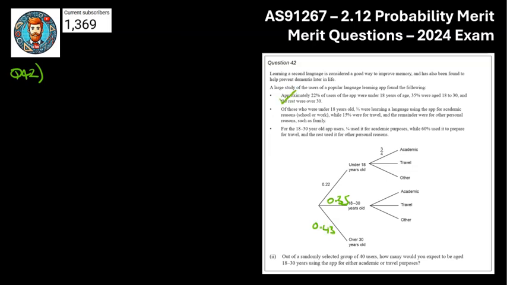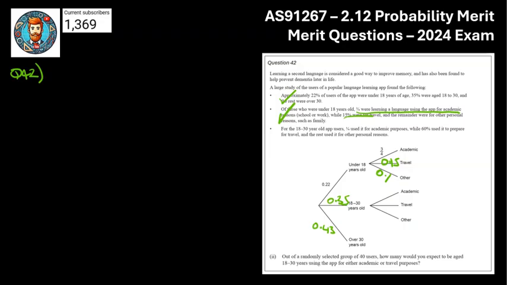So I've dealt with that information there. Of those who are under 18, so we're dealing with the under 18 part of the branch, 3/4 were using the language learning app for academic reasons. That's the 3/4 there. 15% for travel, so let's write 0.15 on the travel branch. And the remainder for personal reasons. So 3/4 is 0.75 plus 0.15 is 0.9, which means the remaining bit must be 0.1. So I've now dealt with that information.